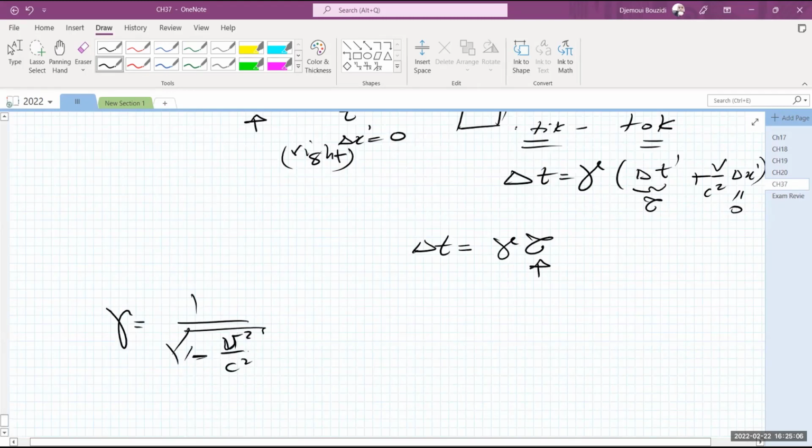Okay? This factor is less than 1. v is always going to be less than c. So which means that gamma is going to be actually more than 1.